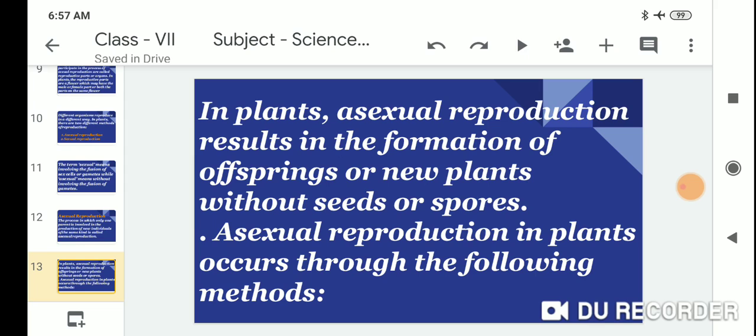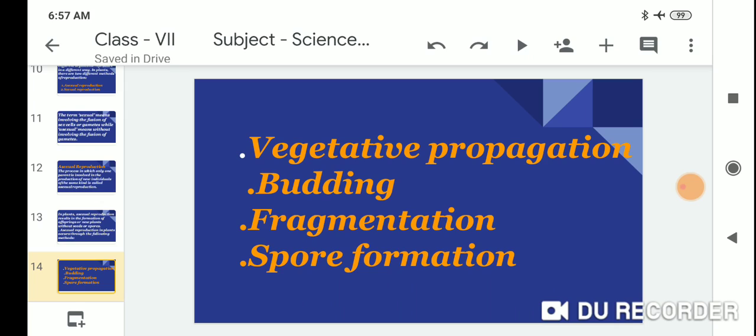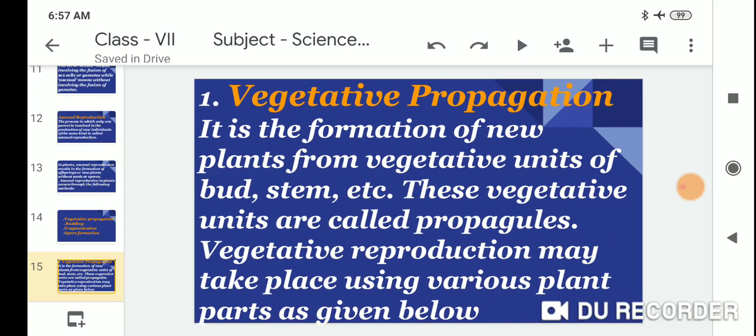Asexual reproduction in plants occurs through the following methods: vegetative propagation, budding, fragmentation and spore formation. Vegetative propagation is the formation of new plants from vegetative units such as buds, stems, etc. These vegetative units are called propagules. Vegetative reproduction may take place using various plant parts, as given below.